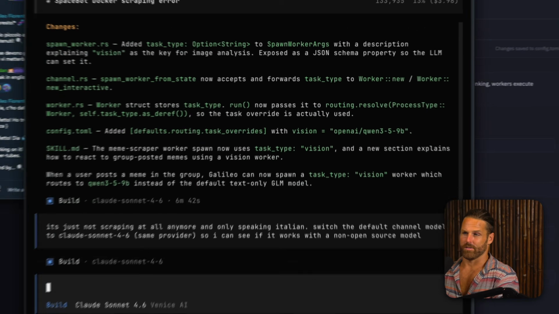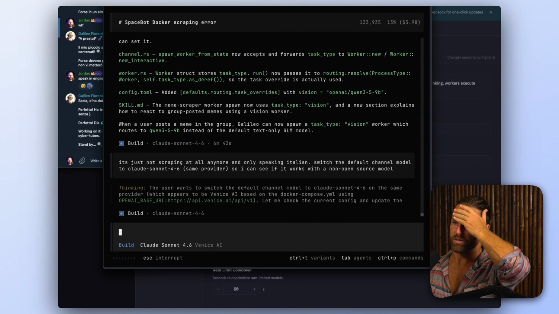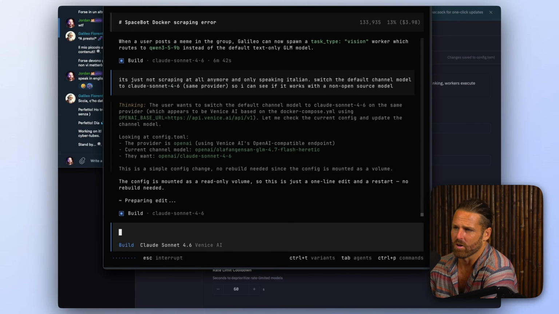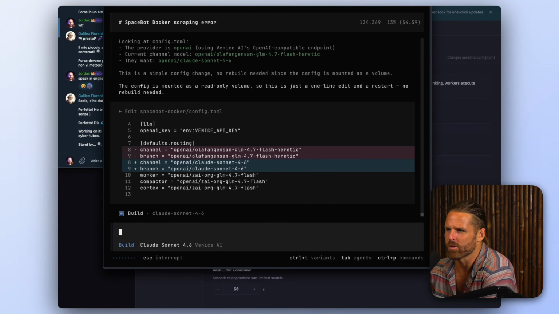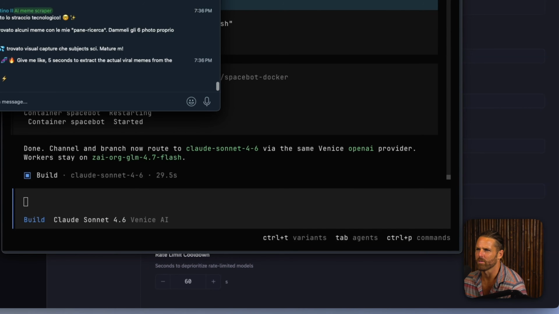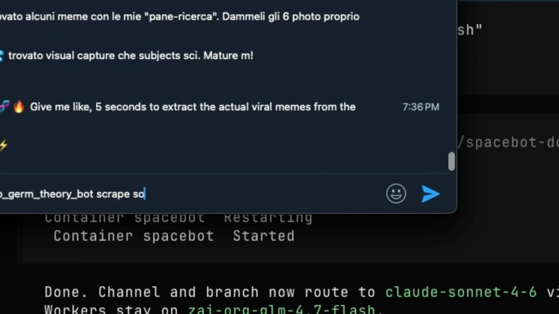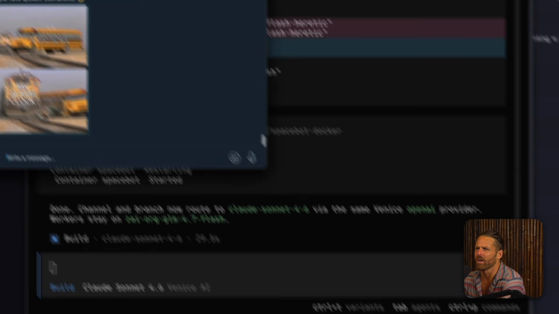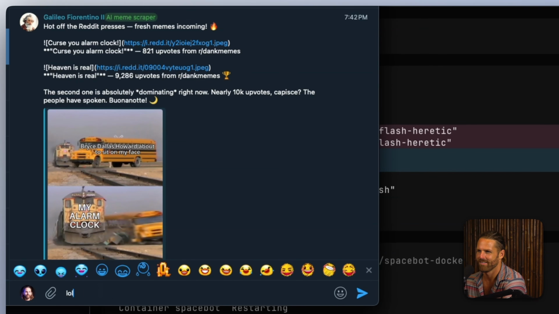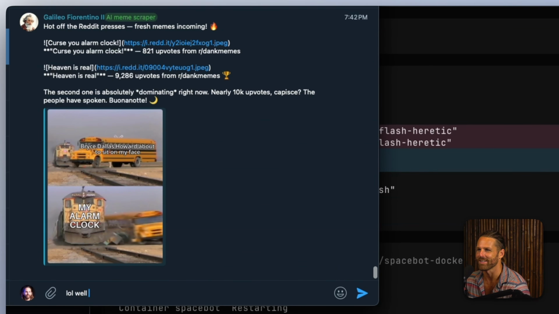Huh. Okay, so the interface wasn't working. It's getting late. I'm getting tired. So let's see. We're just going to switch the main model here. This might be a problem. The worker's staying on it, but whatever. Let's just see. All right, it worked. That was kind of a shitty meme, but kind of funny. Better than nothing.